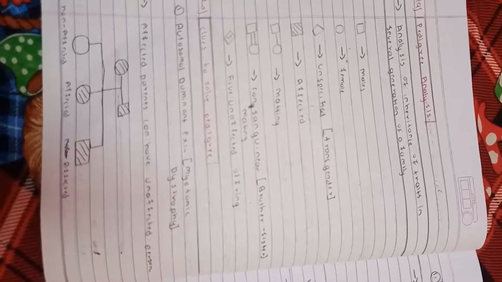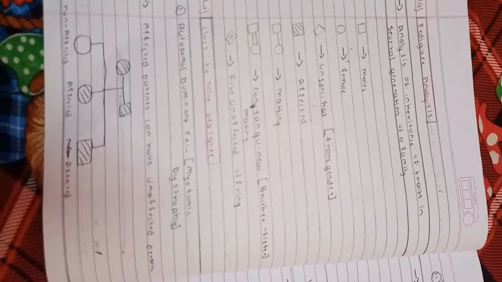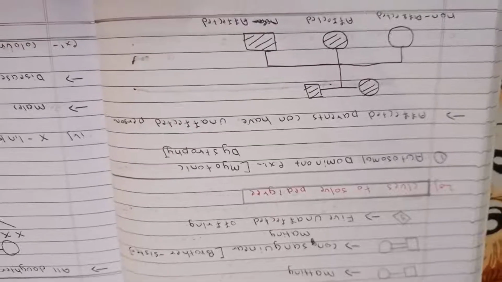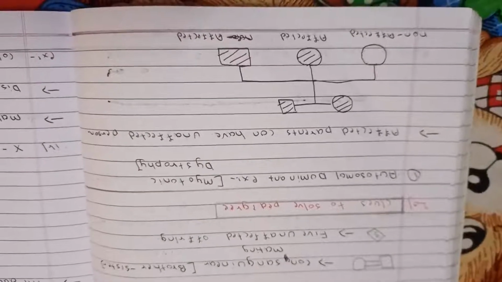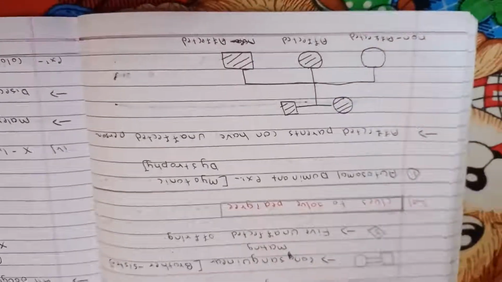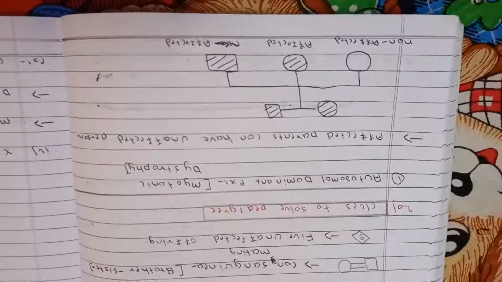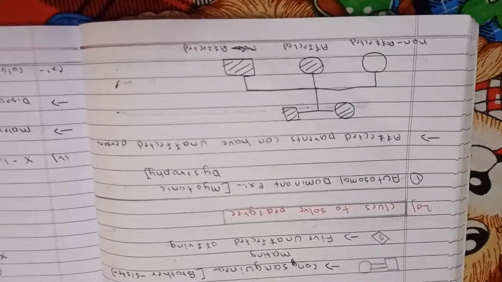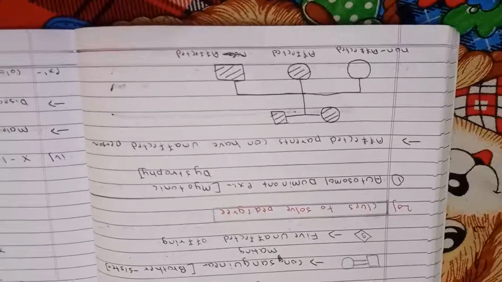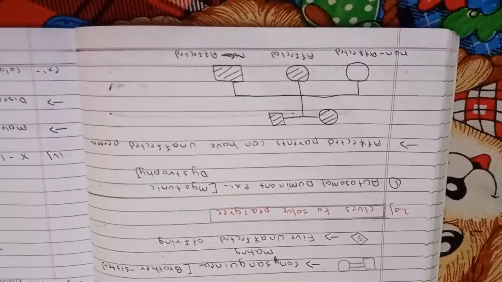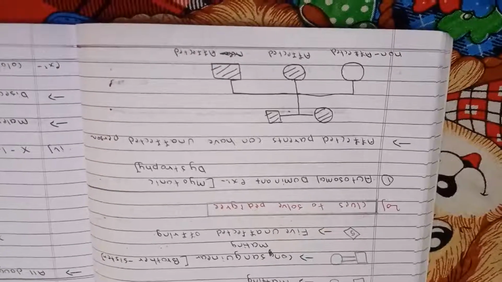If in a diamond the 5 is written, it means 5 unaffected offspring. Clues to solve pedigree analysis. Autosomal dominant, example myotonic dystrophy: an affected parent can have unaffected persons. It is an example of autosomal dominant pedigree analysis.